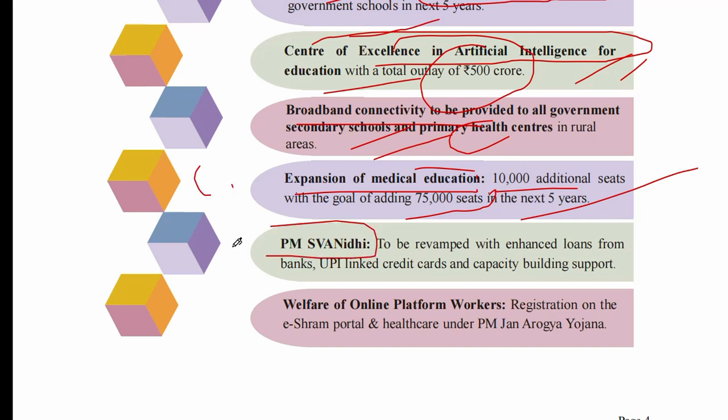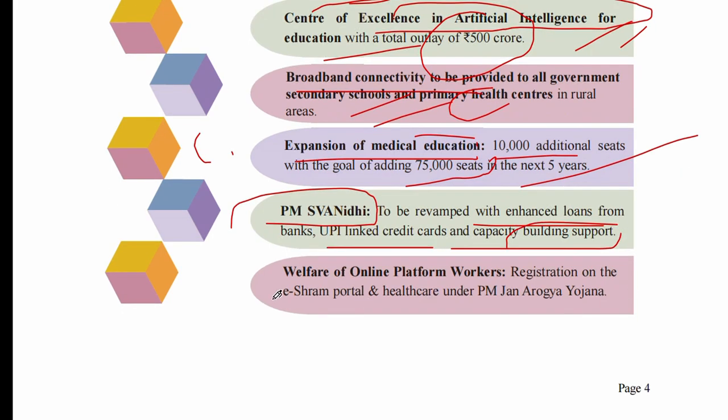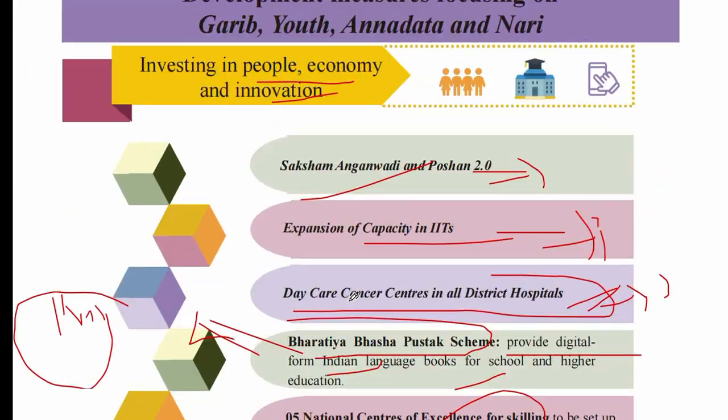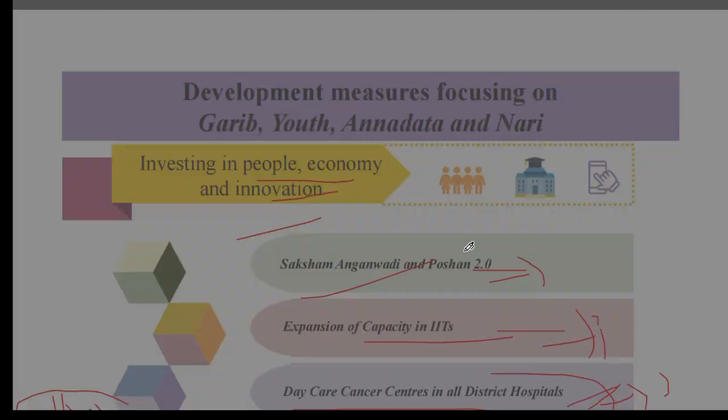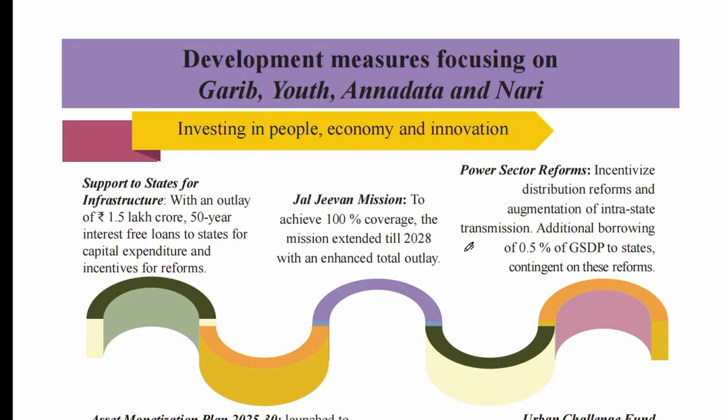PM Svanidhi scheme. With the help of this scheme, the government will relaunch it with enhanced loans from banks, UPI linked credit cards and capacity building support. And fourth is welfare of online platform workers. Whoever is working on online platforms will get registration on the e-Shram portal and healthcare under PM Jan Arogya Yojana. Okay, this is all about investing in people, economy and innovation. Let's go to the next step.